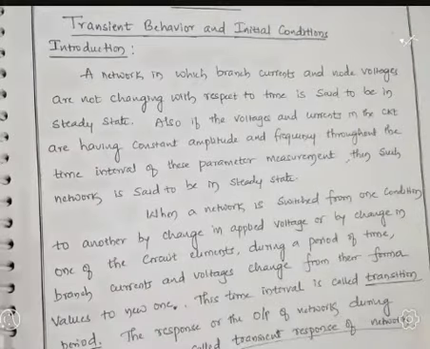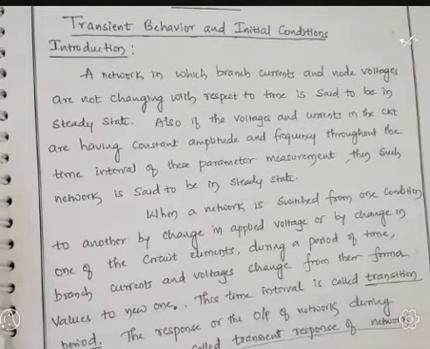If the voltages and currents in the circuit have constant amplitude and frequency throughout the time interval of the parameter measurement, then such a network is said to be in steady state. In other words, if voltages and currents for a given network have constant amplitude and frequency throughout the complete time interval for the calculation of these parameters, meaning the currents and voltages we are measuring, and all these values remain the same throughout the time interval, then the network state is called steady state.